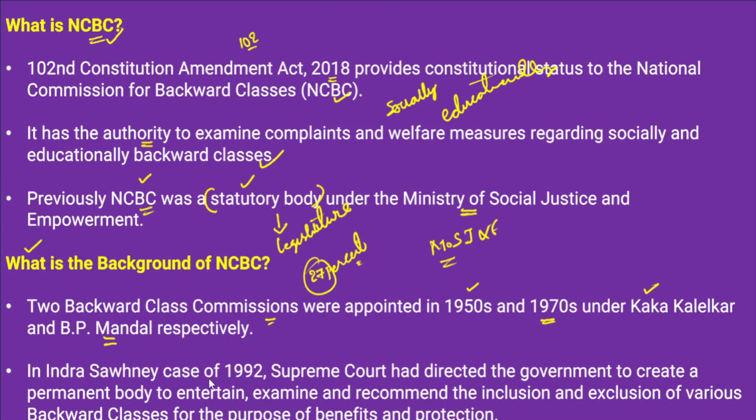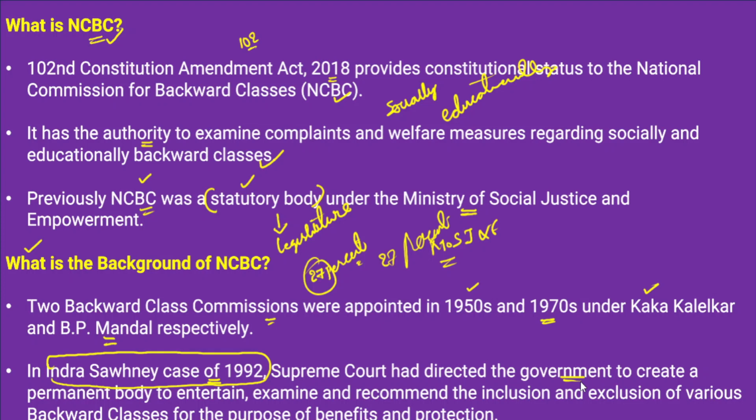Similarly, in the Indira Sawhney case of 1992, we all know about the Indira Sawhney judgment, where the Supreme Court validated 27% reservation for the socially and educationally backward classes. In this judgment, the Supreme Court directed the Union government to create a permanent body. Why?